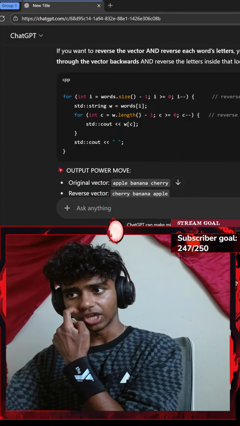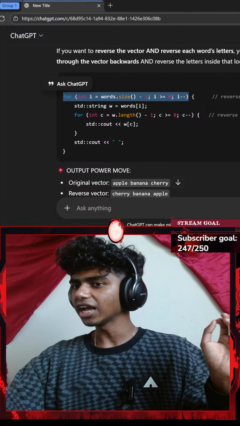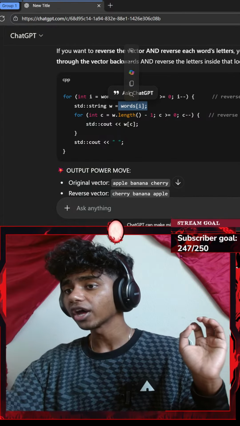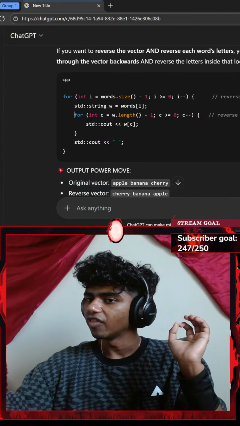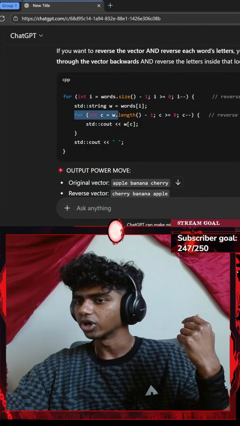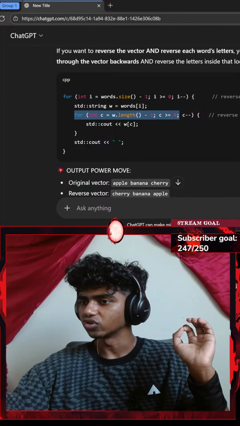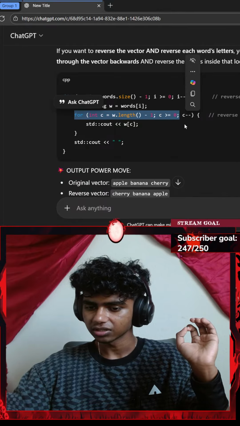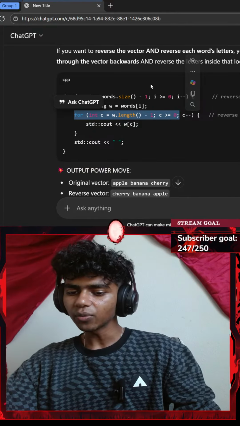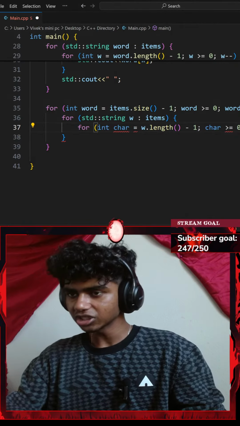First I iterated over my vector. First I reversed my actual vector. I did that, and then I went with standard string of w, which equals words at index of i. And then I go with for integer of character, which equals my word dot length, minus 1, while my character is greater than or equal to 0, c minus minus. Use anything but char for variable name. Oh, is that why it's not working? Is that why it didn't work? Can't we use char? Okay, let me change that to c.